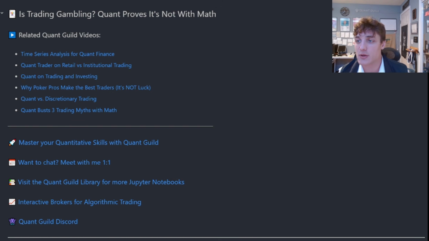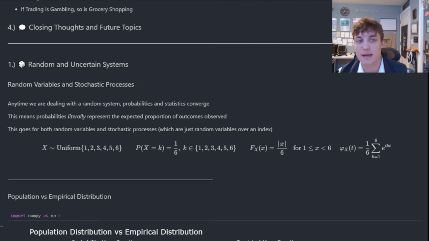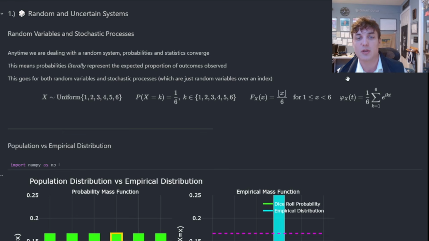Without further ado, let's get started by discussing this idea of a random and an uncertain system. This is going to allow us to bridge the gap between theory and practice. We can see exactly where things start to break down and where all of the misconceptions and misinterpretations come from.